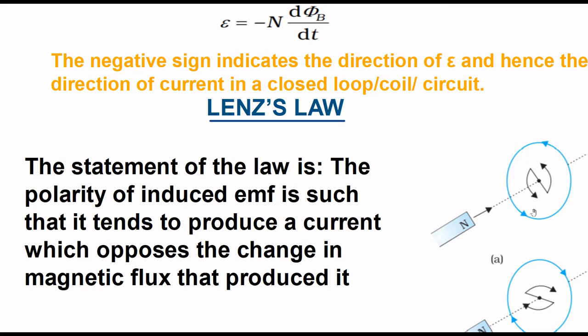Why is the north polarity created? Because the direction of induced current tries to oppose the cause. Cause is north pole of the magnet moving towards the coil. Hence, induced current produces a north polarity in the coil which pushes the magnet away from the coil.